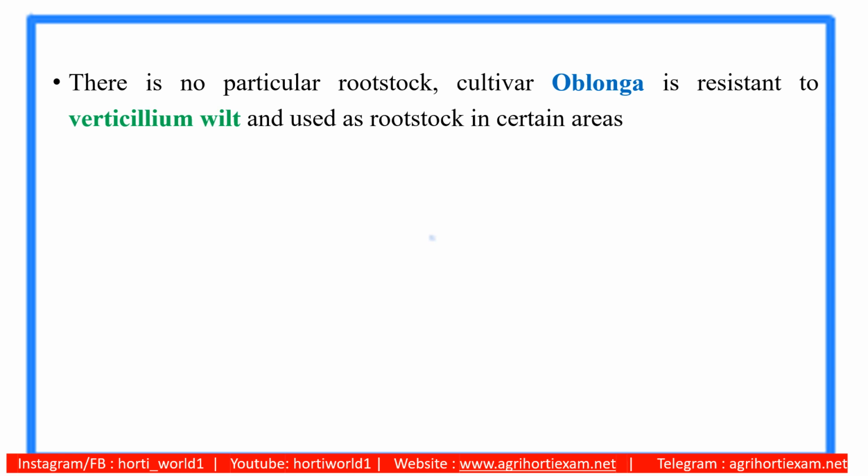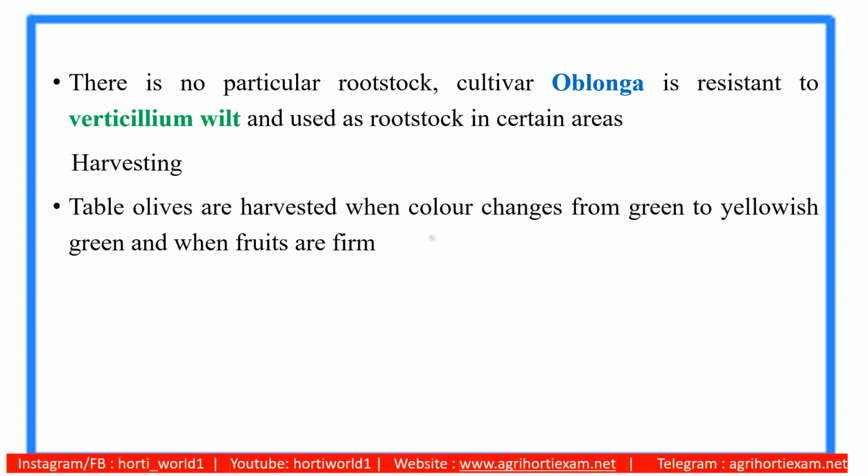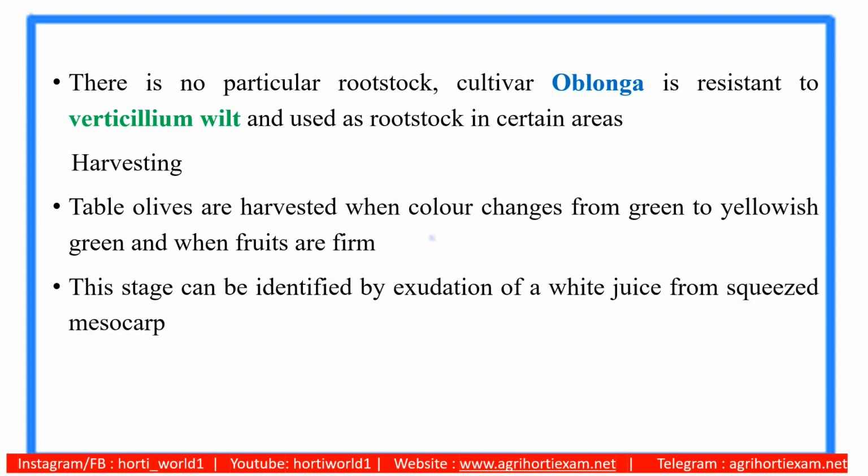There is no particular rootstock that has been developed in olive. Cultivar Oblonga is resistant to Verticillium wilt and is used as rootstock in some areas. Coming to harvesting, olives are used for different purposes, like table purpose and oil purpose. For different purposes, there are different stages of harvesting.